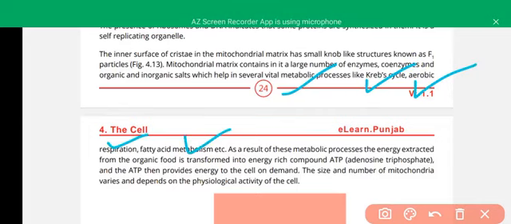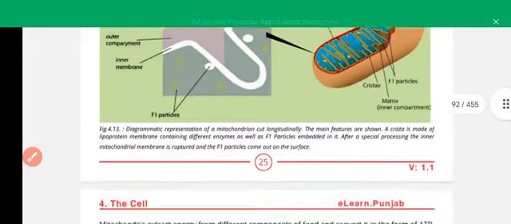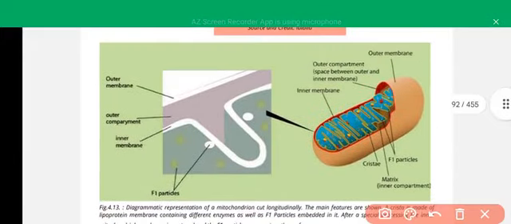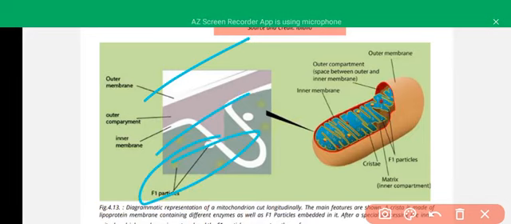As a result of these chemical reactions, energy is formed in the form of ATP, and when ATP provides energy to the body, it is converted into ADP, and ADP is again converted into ATP by the mitochondria. Here are the structures. Here is the outer smooth surface. Here is the inner folding, the cristae, and it has the F1 particles on its sides.